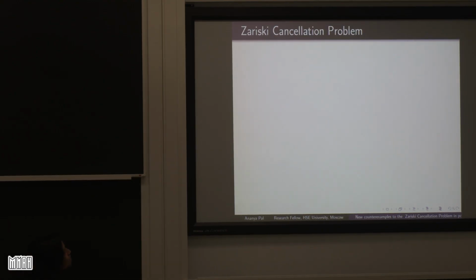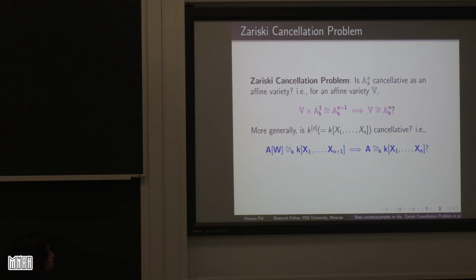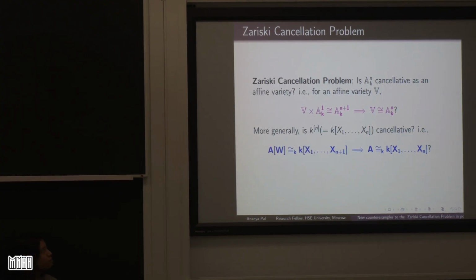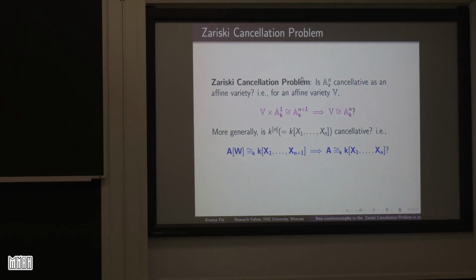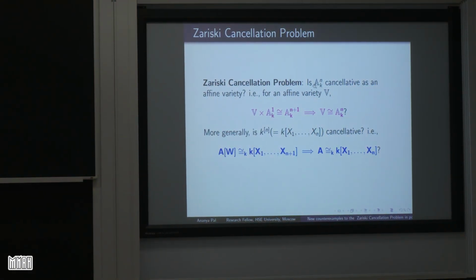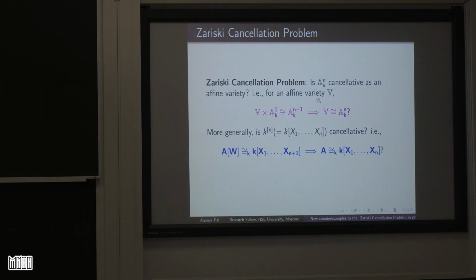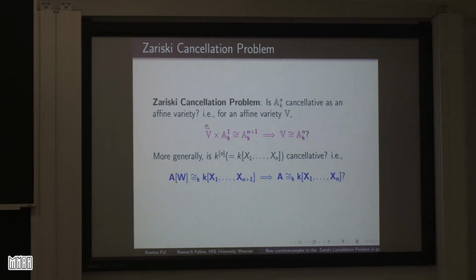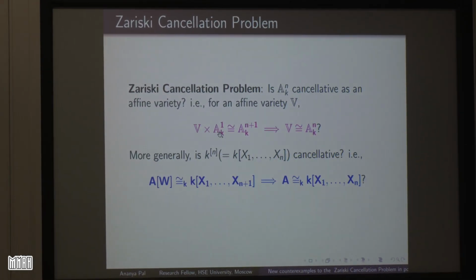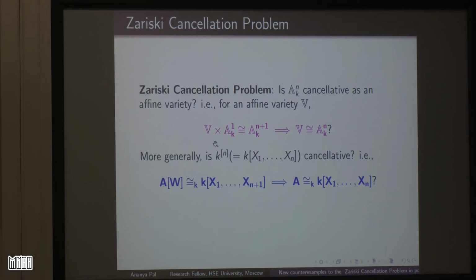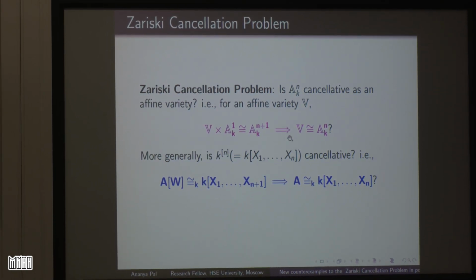Let's begin. First, what do we mean by the Zariski cancellation problem? The Zariski cancellation problem asks us: is the affine space A^n over a field K cancellative? That is, if we have an affine variety V such that V times one more affine space gives us the affine space A^(n+1), does it imply that V was originally the affine space A^n?